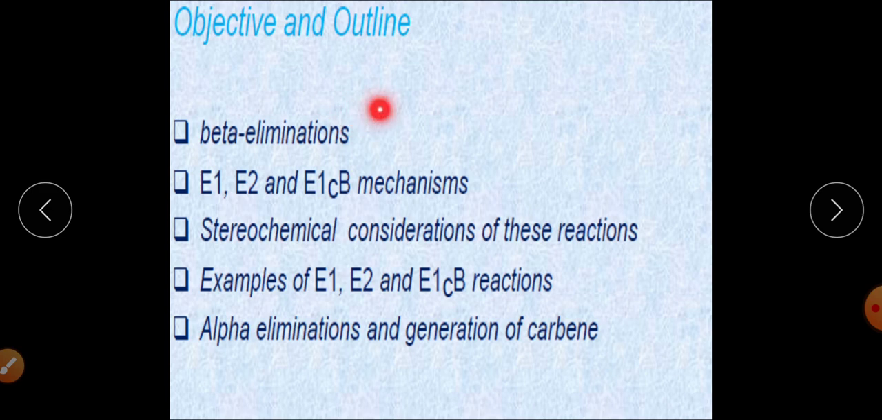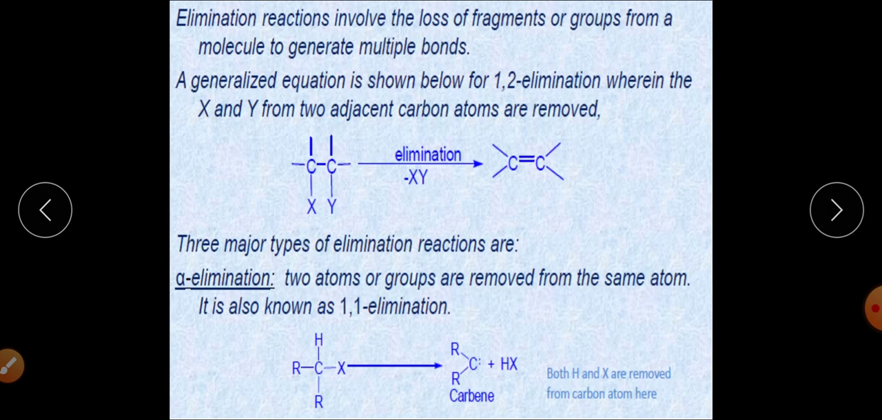So in this lecture we are going to discuss beta elimination reaction, the mechanism of E1, E2 and E1CB mechanisms, their stereochemical aspects, their stereochemical considerations, how the stereochemistry will change during elimination reaction, its examples, and the different factors that affect the rate of different types of elimination reaction.